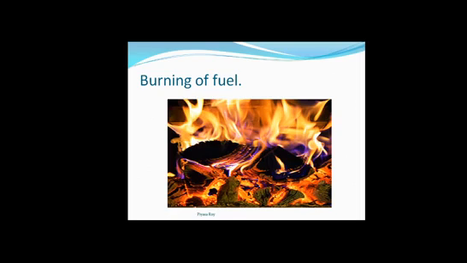And here, as we are getting carbon dioxide and water vapor as side products, these are the new substances which we are going to get in this burning of fuel. Here this change is permanent and irreversible. Here we can see the change of energy. Energy, heat and light, both these energies are released in this process. So this is a very good example of chemical change.